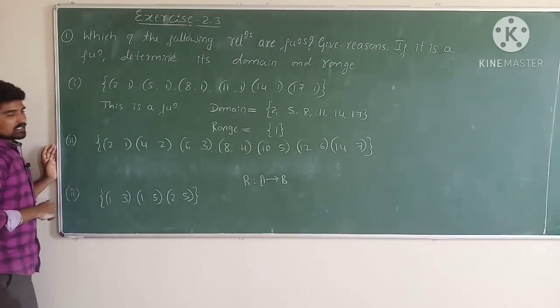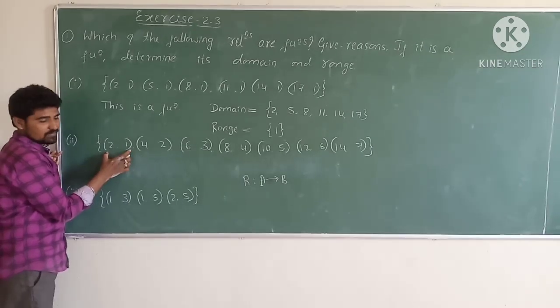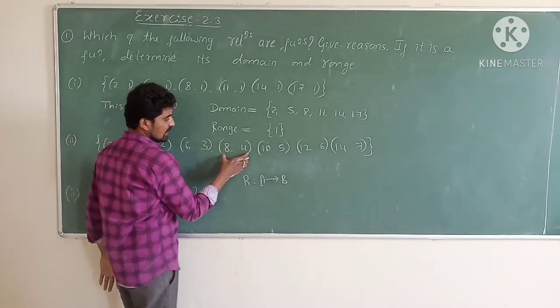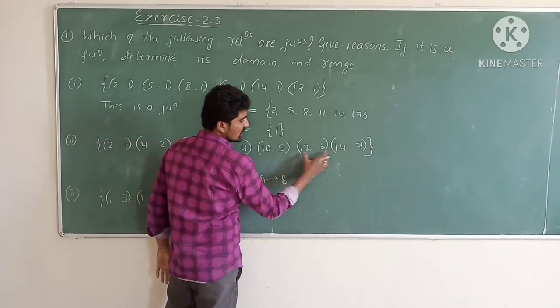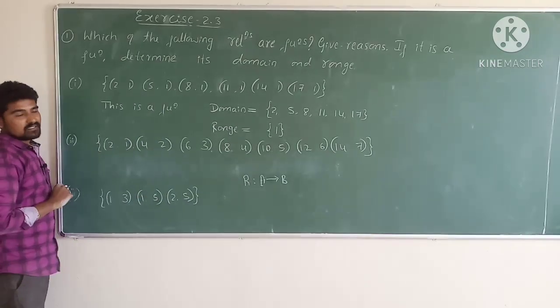Next, the second question. He has given the relation which consists of the ordered pairs (2,4), (3,6), (4,8), (5,10), (6,12), (7,14). Is this relation a function?